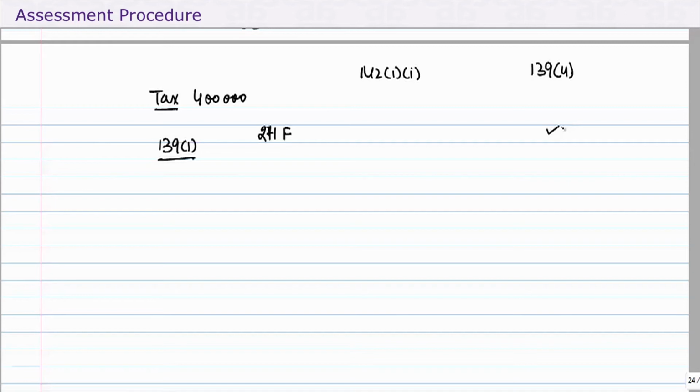Of course, after the end of the relevant assessment year, interest under 234A will be levied. Similarly, it will be levied here, even if you file the return within the time period mentioned under 142(1). Only then am I talking about the return under 142(1) within time of notice.